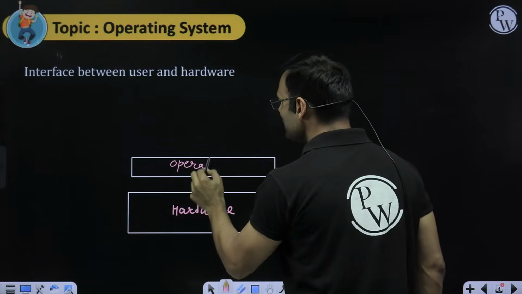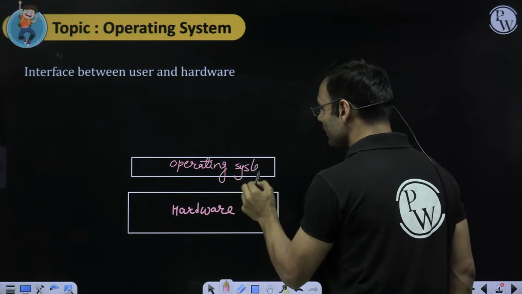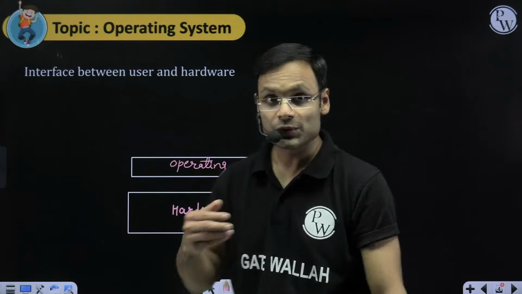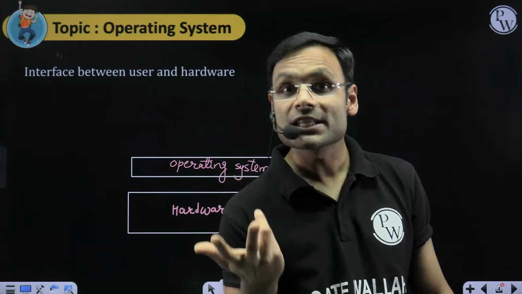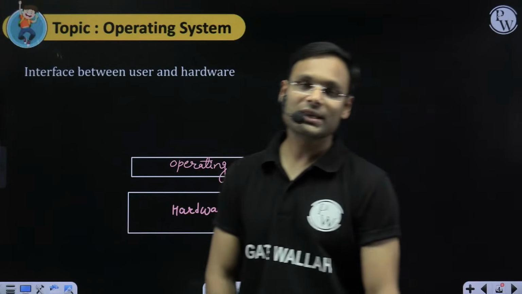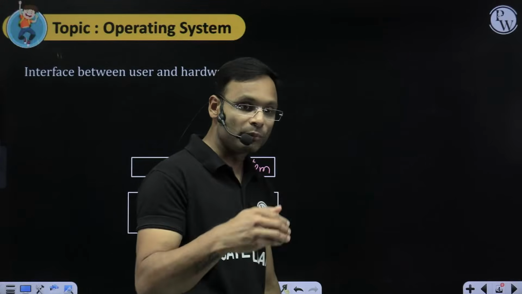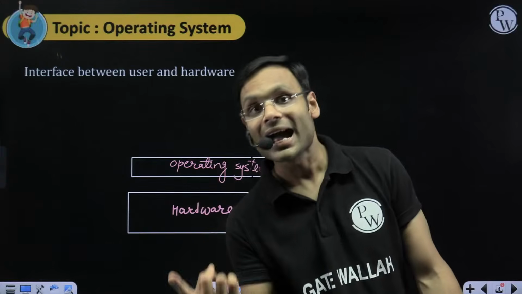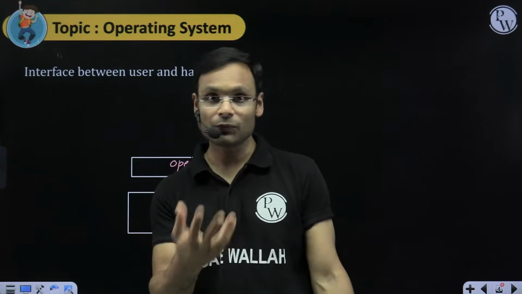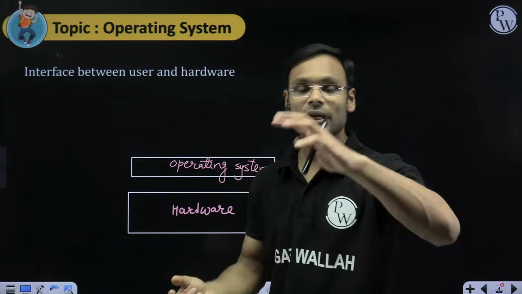So operating system is a program actually. It is a software, it is not hardware, it is a software which you install. Tell me which operating system you are using on your computer system: Unix, Linux, Windows, which one? If you have a mobile phone, which operating system are you using, Android or iOS of Apple? Which one are you using? You must know this. So this operating system is a software.